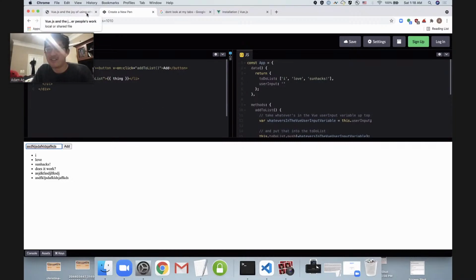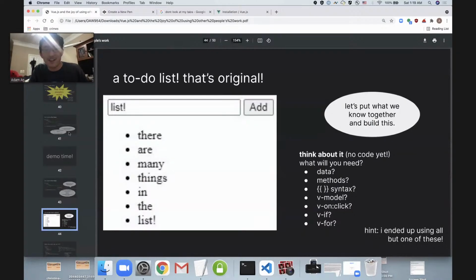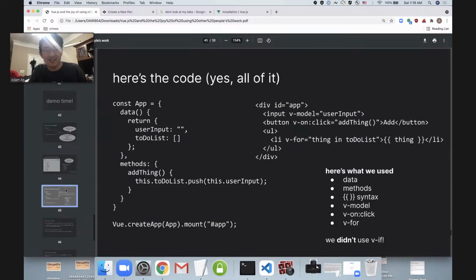And can you imagine if we had to do all of that manually and had to think about, oh, our data is changing here, so we've got to change it over here and here and here? That would be so annoying. And I guarantee you, I would have made like 2,000 mistakes in the process of coding it live. So look at that. By using other people's work, we just made a whole app in like this much code.